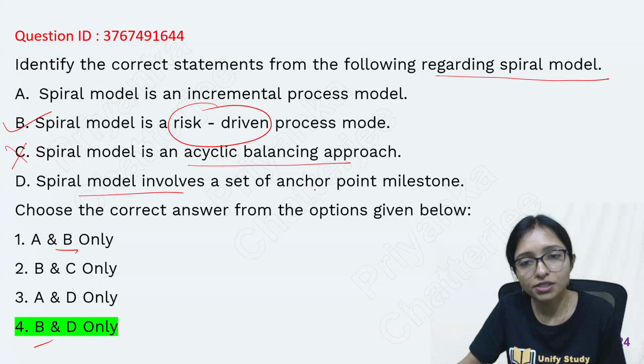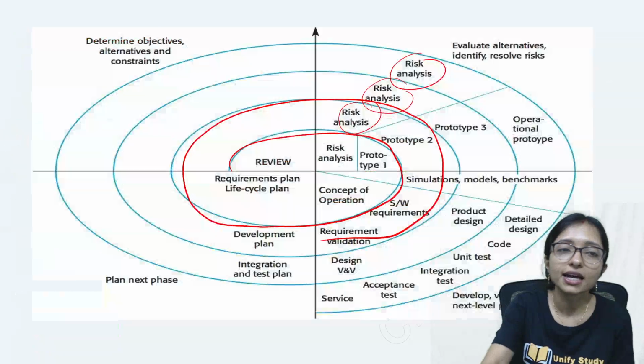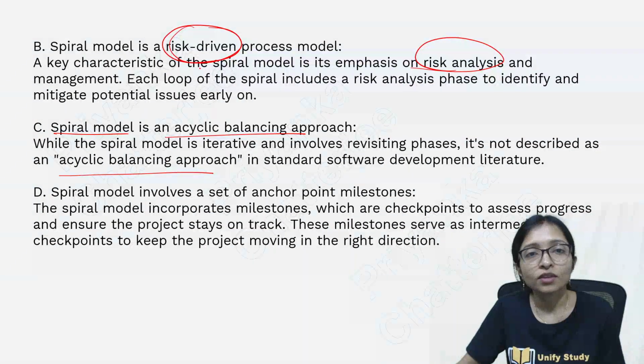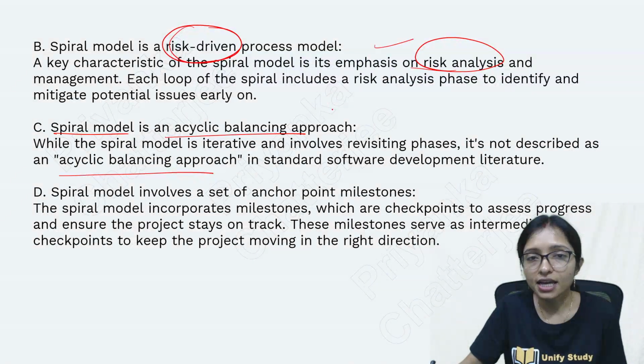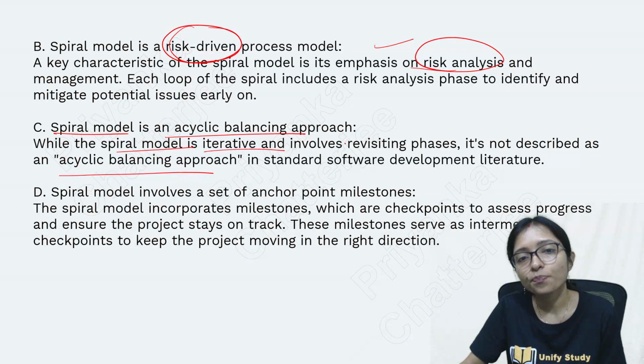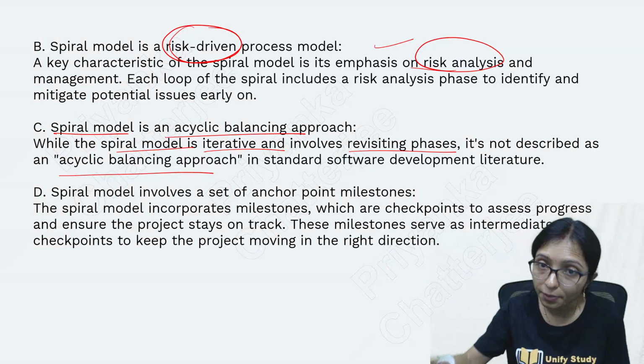Spiral model involves a set of anchor points and milestones. This is correct. Why is it correct? Here it is a risk driven model. It is correct. The spiral model is iterative and involves revisiting phases, because you are coming back again.